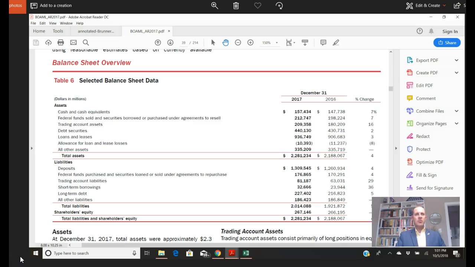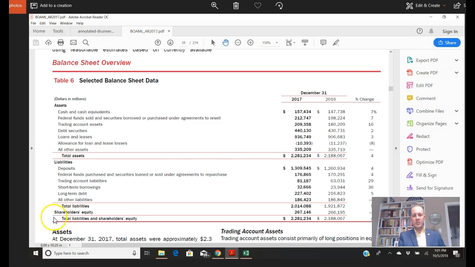Now, last week I was showing you the asset side of Bank of America's balance sheet because we were focusing on goodwill, an intangible asset. I wanted to show you it on a real company's financial statement that they released to the SEC and to investors. This week I'll take a quick look at Bank of America's balance sheet with a focus on the liabilities and equity side. However, we're going to emphasize the liabilities.